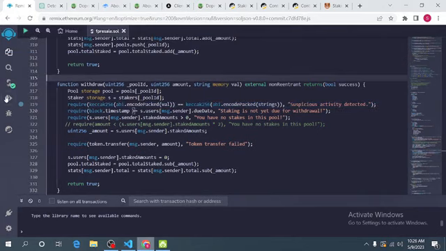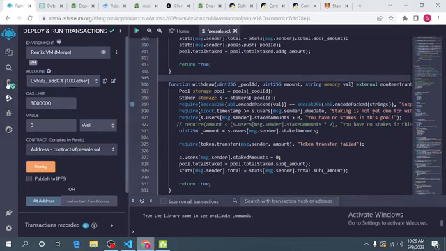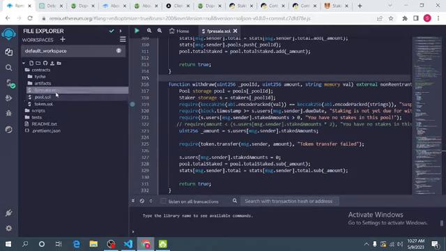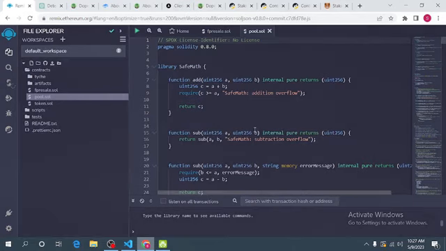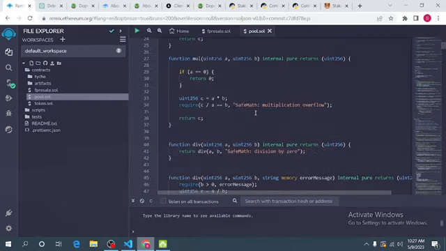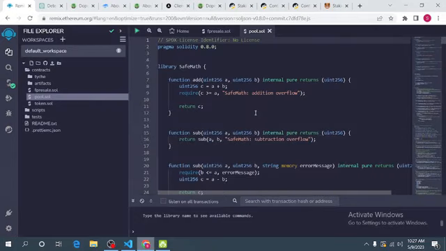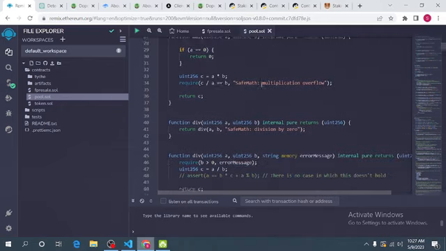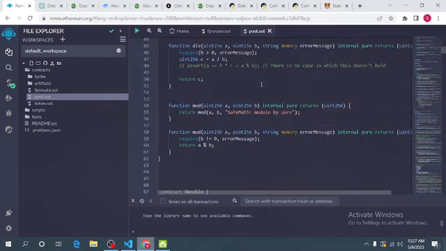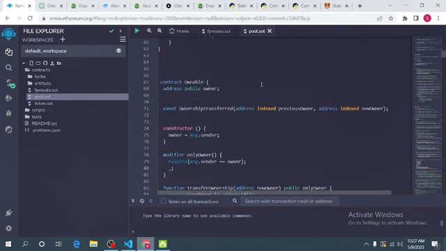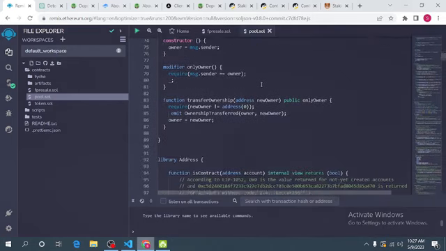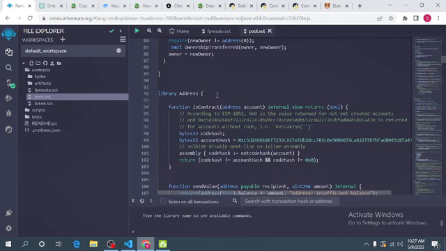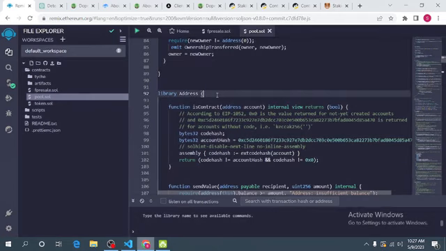If you look at this new contract we deployed here, now this is a new contract. In order to do that, you should use a library, the address library. The address library is actually a library from OpenZeppelin, so I am going to leave the link in the description.